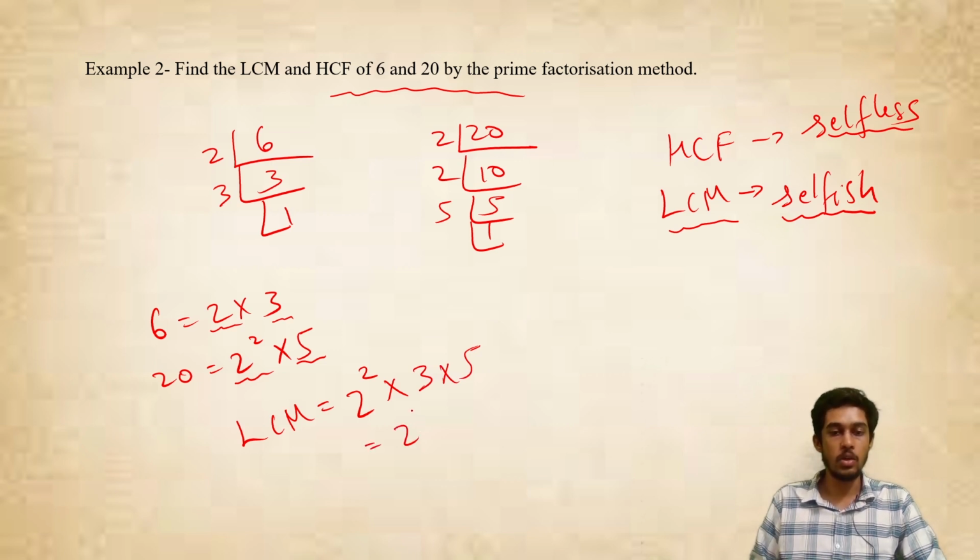So this will be 2 square, that is 4, into 3 into 5. How much is this, guys? This will be equal to 12 into 5, which is equal to 60. So the LCM of these two numbers will be 60.